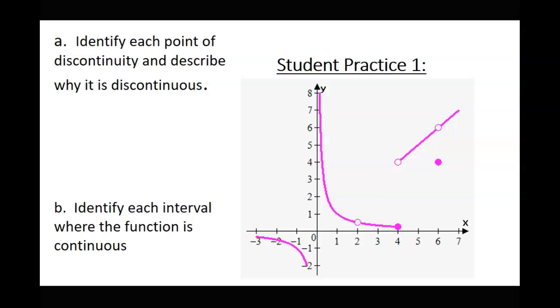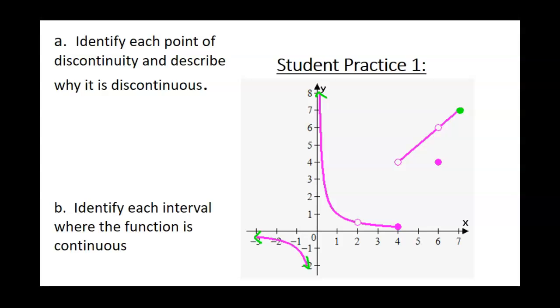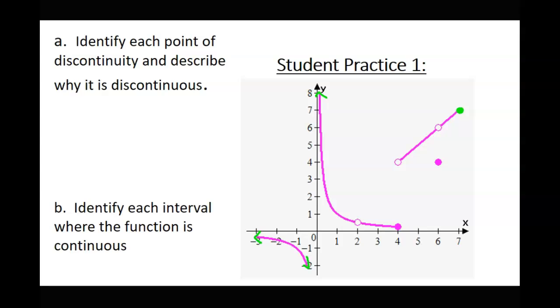Now, I want to add some things, though. There are arrows on these, which means they keep going in those directions. Except for this one, I'm going to put a closed dot. So I want you guys to give me the intervals of continuity for this graph. Go through it, see what you got. The hardest point is the first one. Where does this thing start? It starts off at -infinity. It doesn't start at 3. There's an arrow there, right? So it starts off at -infinity. Can you touch -infinity? That's a parenthesis.